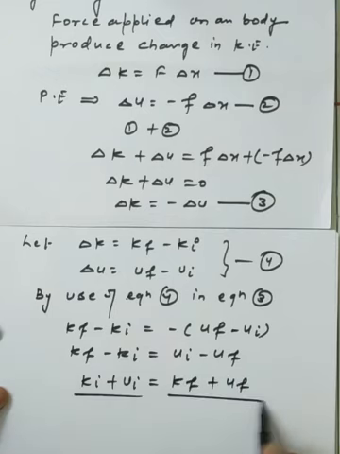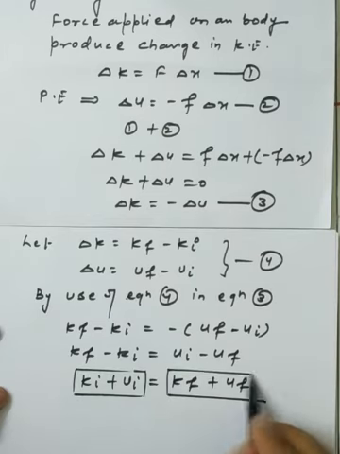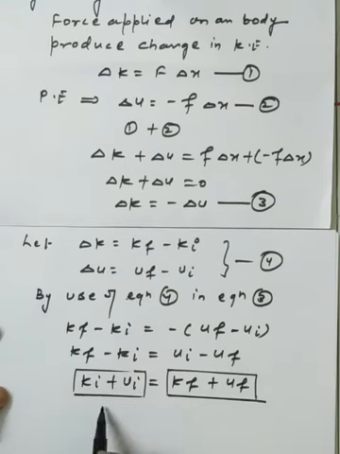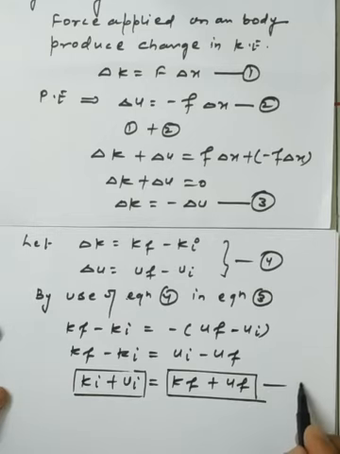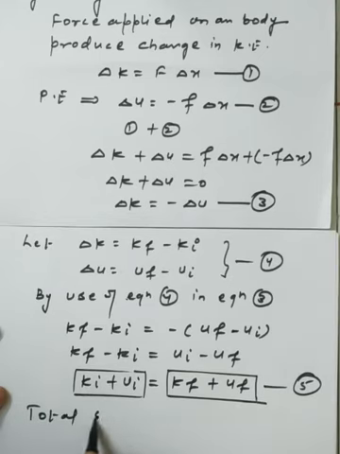So this indicates that the total mechanical energy of the system before the process is equal to the total energy of the system after the process. This is equation number 5.